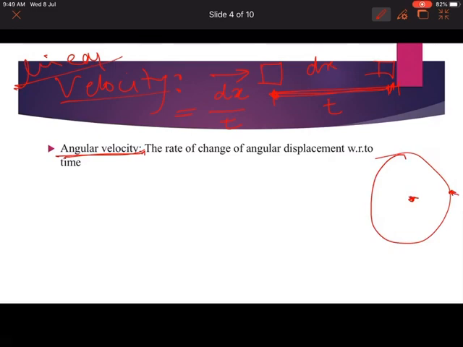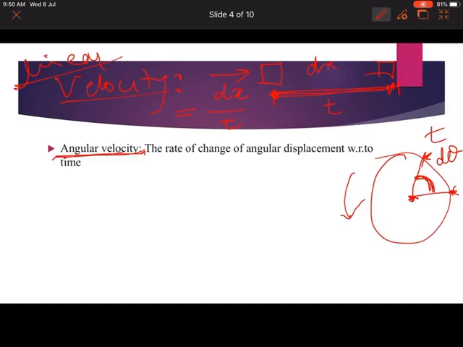Firstly the object is over here. If I rotate it, it covers from this position to this position. That angular distance covered is theta, in a time of t seconds. So angular velocity is the rate of change of angular displacement.